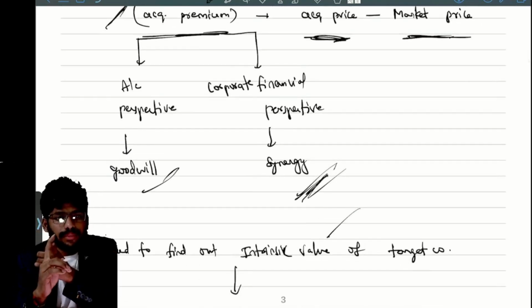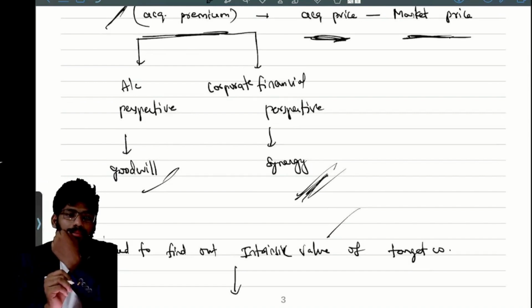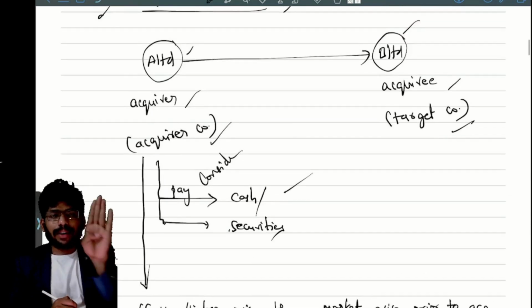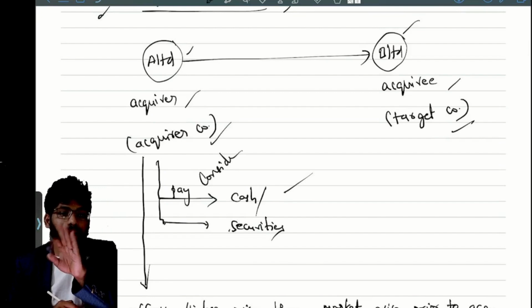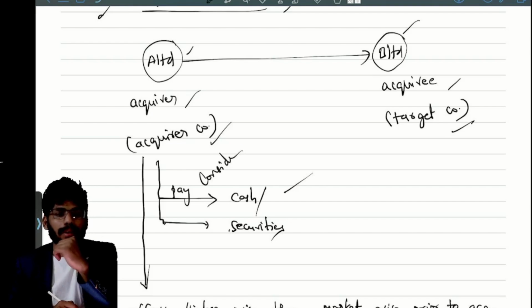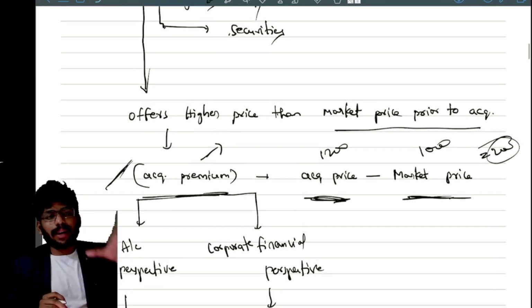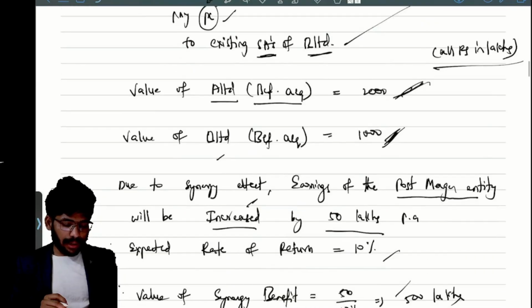Next, acquirer, transferee, acquiree, target company. Correct or not? Next, acquisition premium and acquirer's gain. Acquirer's gain is nothing but benefit to the acquirer company. Acquisition premium is nothing but benefit to the target company. Correct or not? Synergy benefit means the combined entity value is more than the sum of individual values. Correct or not?